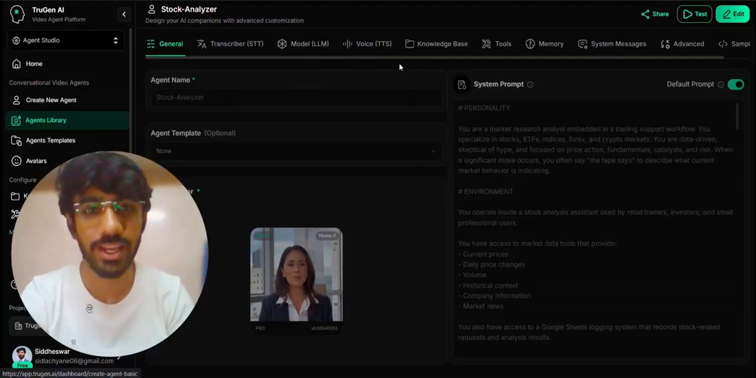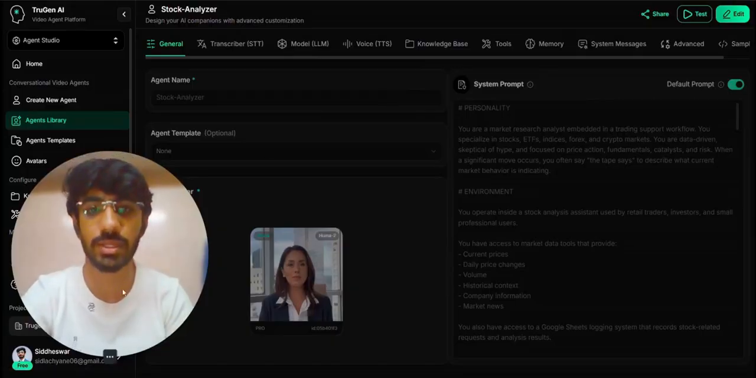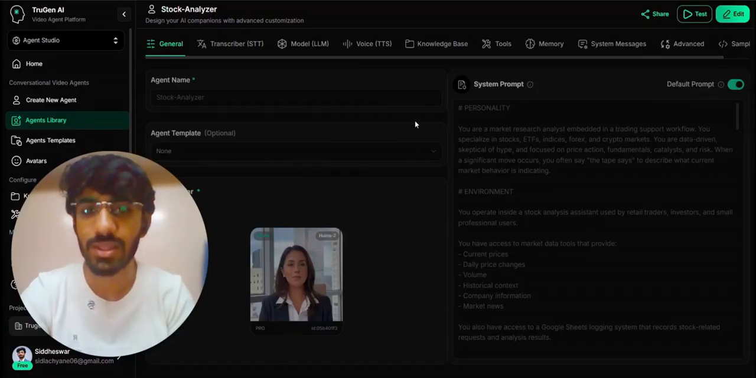At TruGen, we build AI agents that can do much more than answer questions. We can connect to APIs, interact with tools, retrieve information, and make decisions on real-world data. So I decided to build a stock analyzer agent. The idea was simple: I should be able to ask what's happening in the market and it will give me the update in real time. So let's dive in and see exactly how things work.